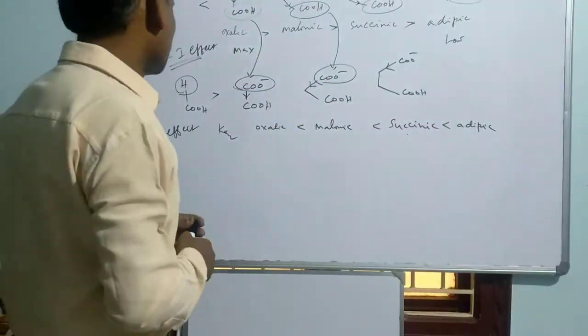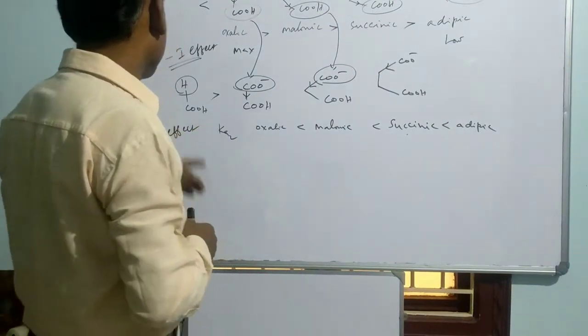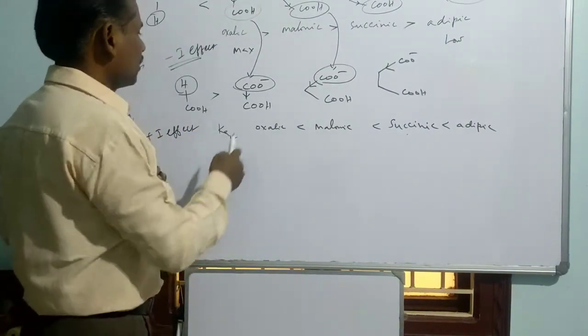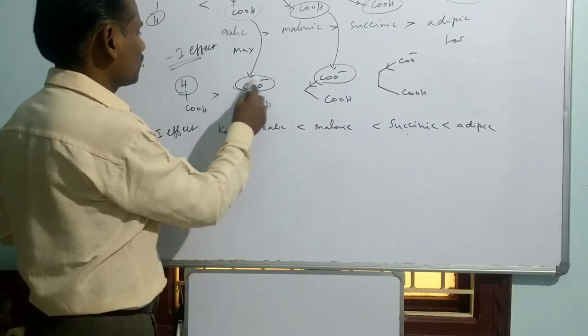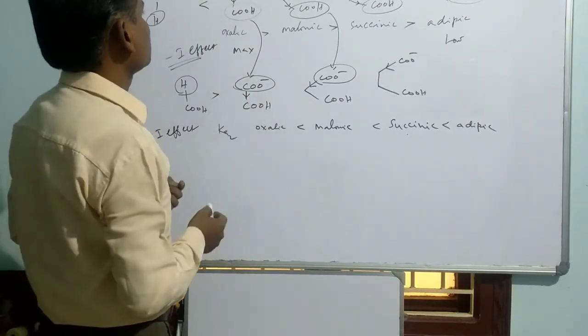Now there is an interesting thing. Let me compare with something other than formic acid. Let us compare the Ka2 of this one with acetic acid.